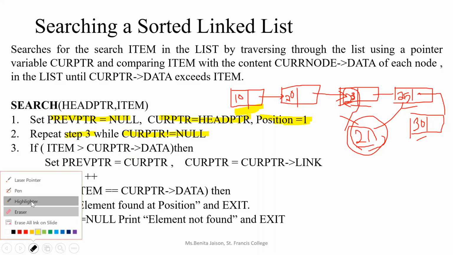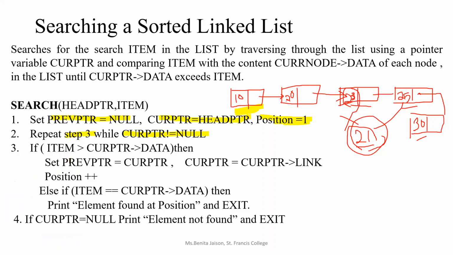Previous pointer equal to current pointer, current pointer equal to current pointer link. Yes. So this will be our traversal coding. We know here also, while current pointer is not equal to null, previous pointer equal to current pointer, current pointer equal to current pointer link. This is our coding.